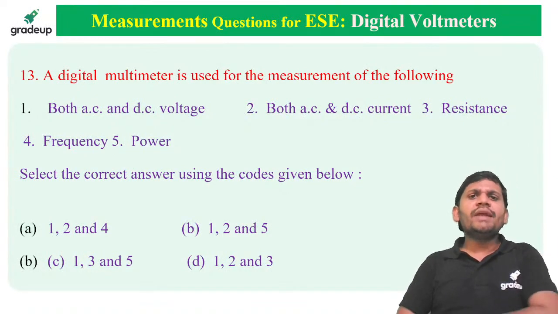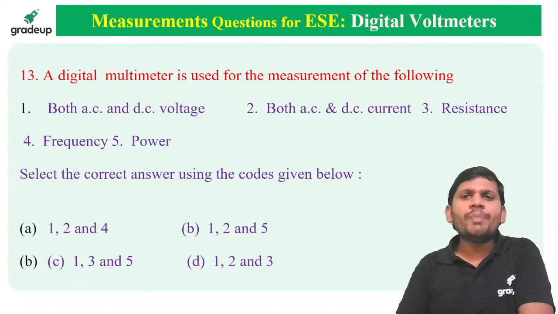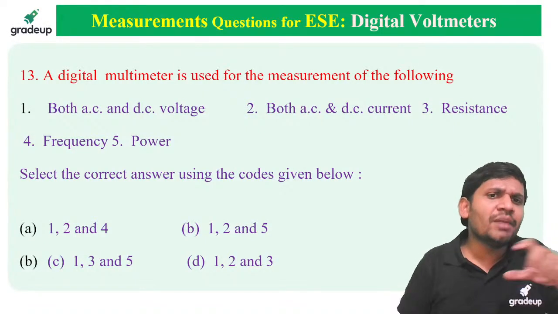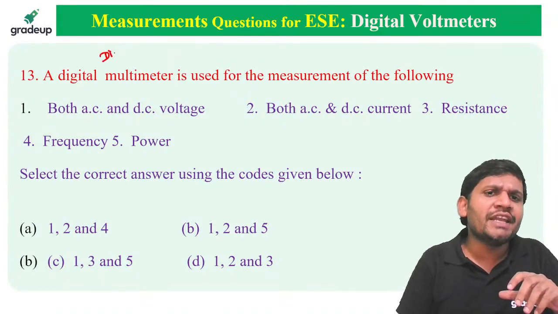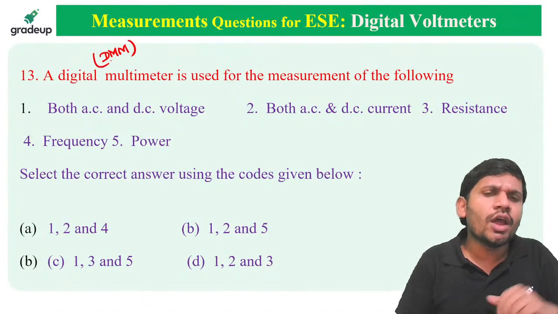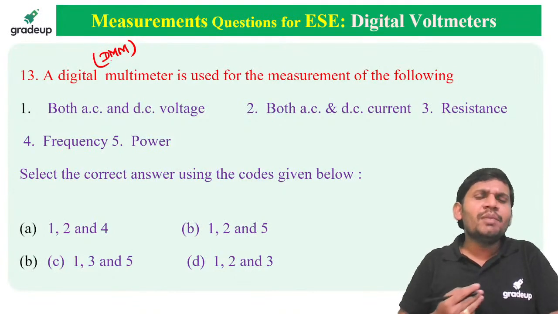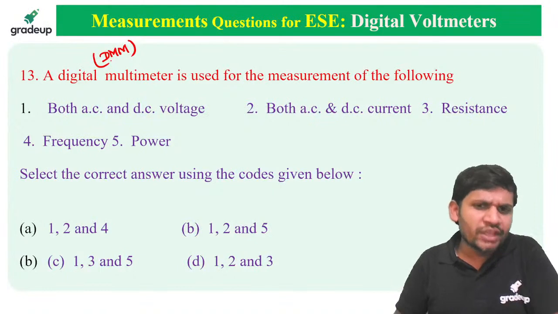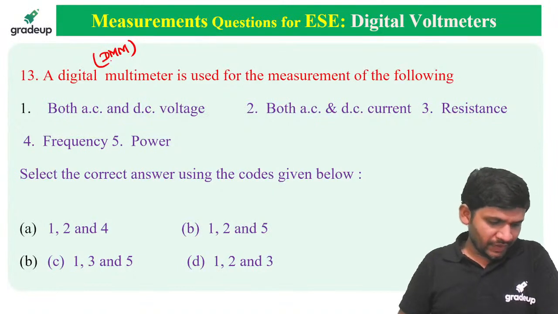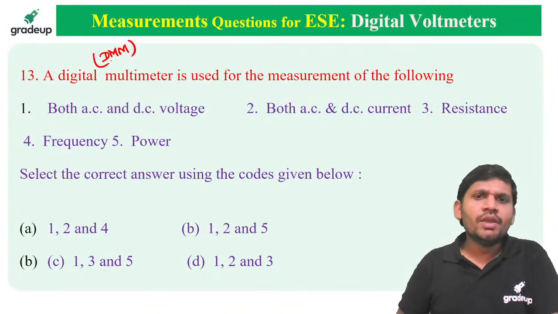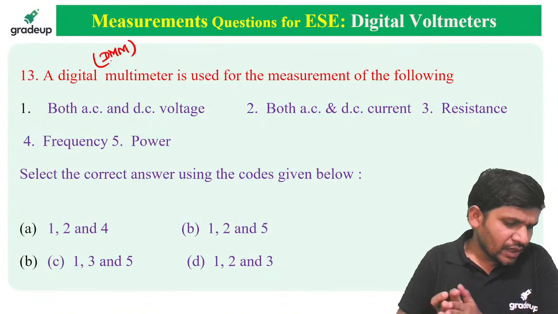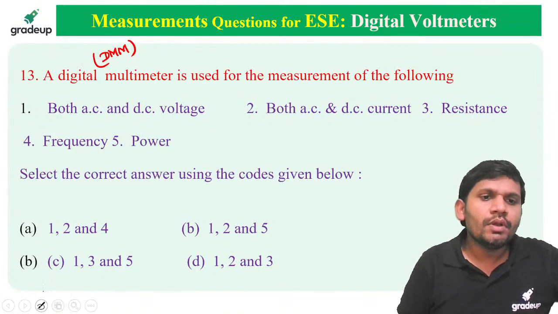A digital multimeter is used for the measurement of the following. What are digital multimeters? DMMs, friends. Digital multimeter, DMM. All are operated in our laboratory, in colleges, sir. A digital multimeter is used for measurement of the following. Select the correct answer using the codes given below. Yes, friends. Which one can you measure using DMM? Quick, friends. Which parameters can we measure using DMM?